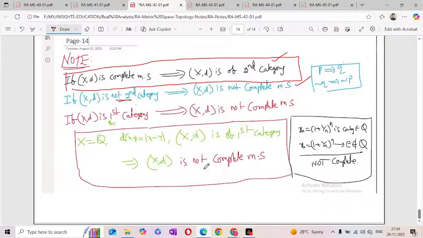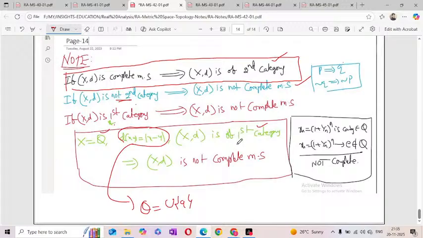Now we'll see an example. X is equal to the rational numbers. We know that this one is not a complete metric space. But now we'll see according to this statement, with d(x, y) equal to the modulus of x minus y, (X, d) is first category. We know this is first category because the rational numbers can be written as a countable union of single term sets, which are nowhere dense. So this one is first category.